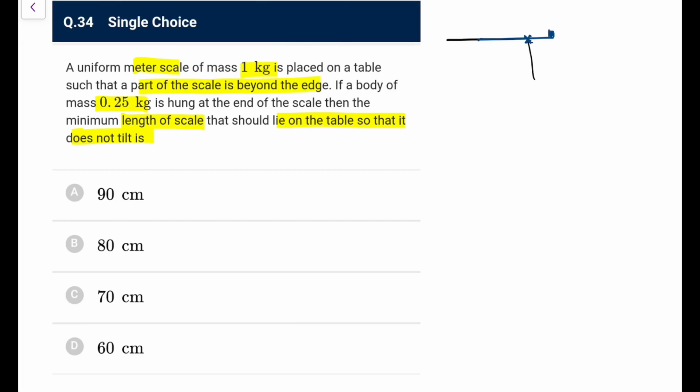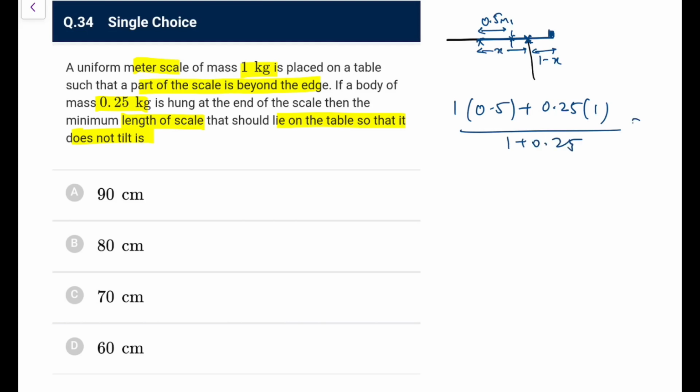So let's say this length is x, so this length is equal to 1 minus x. Let's say this is at 0.5 meter, this is your CM of the rod. So I can say 1 into 0.5 plus 0.25 into 1, in the same sequence, not to confuse you, because it is a distance of 1 from this point, divided by 1 plus 0.25, that should be equal to x.